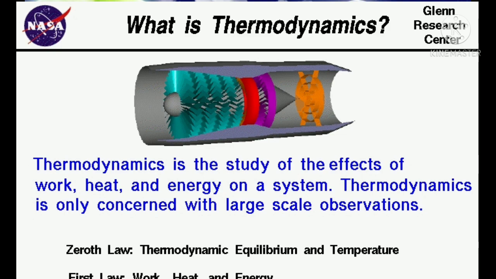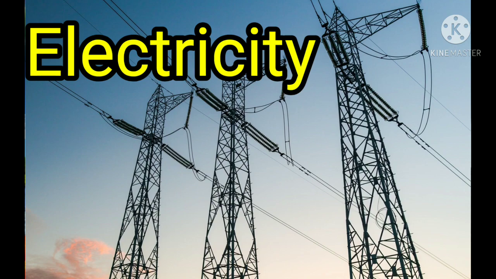Next one is thermodynamics. Thermodynamics is a branch of physics that deals with heat, work and temperature, and also it is related to energy, radiation and physical properties of matter. Next topic is electricity.